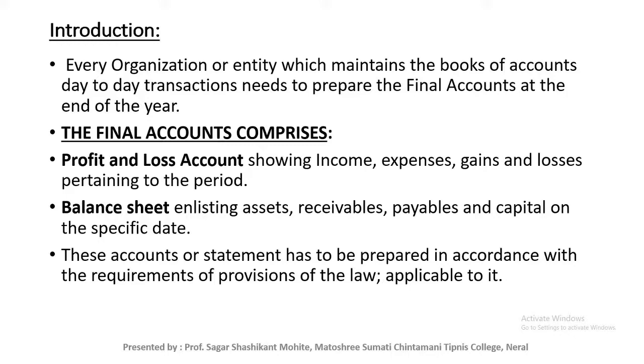Next, the statement of changes in equity, and last one, explanatory notes forming part of the accounts. Final accounts are prepared by considering statutory requirements, Schedule 3 of the Companies Act 2013, accounting standards and guidance notes.